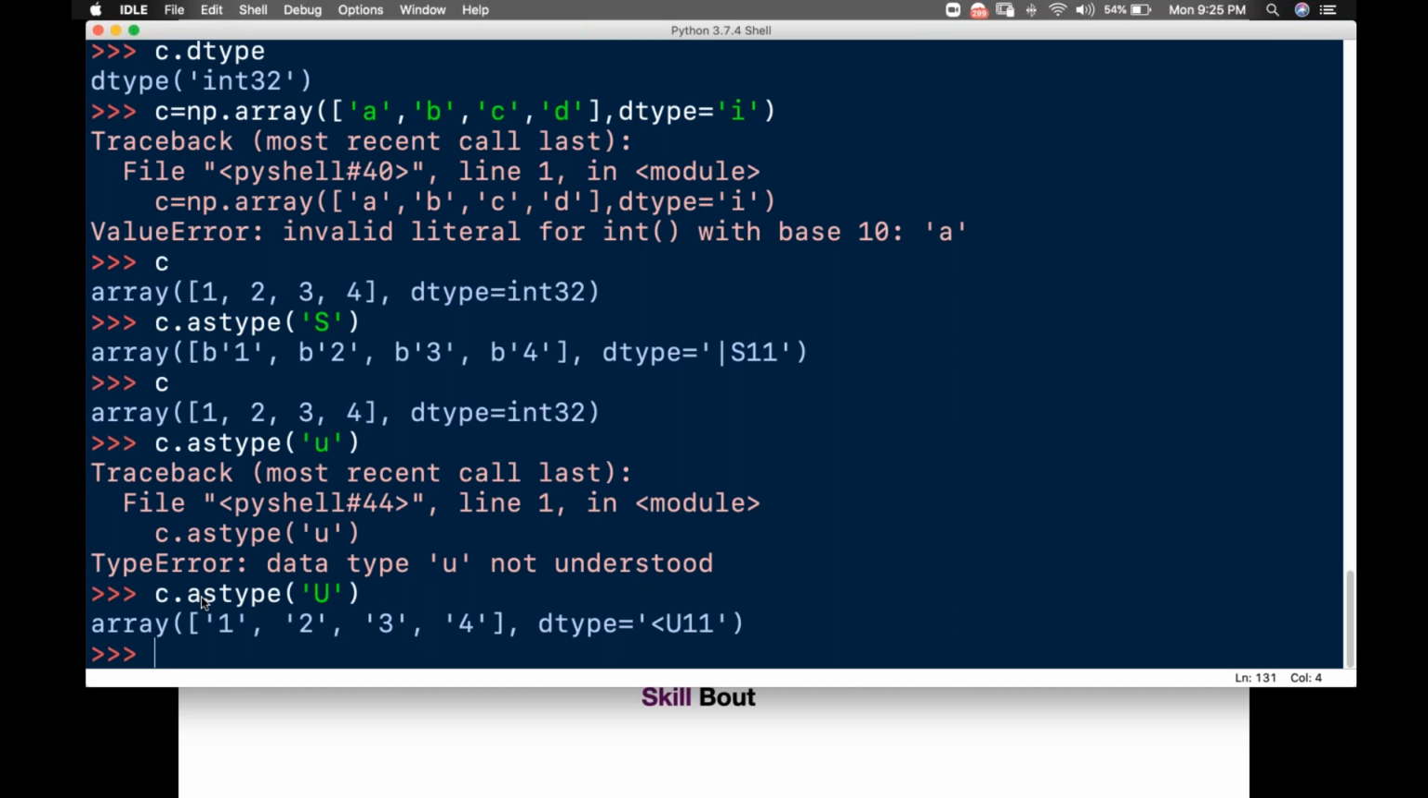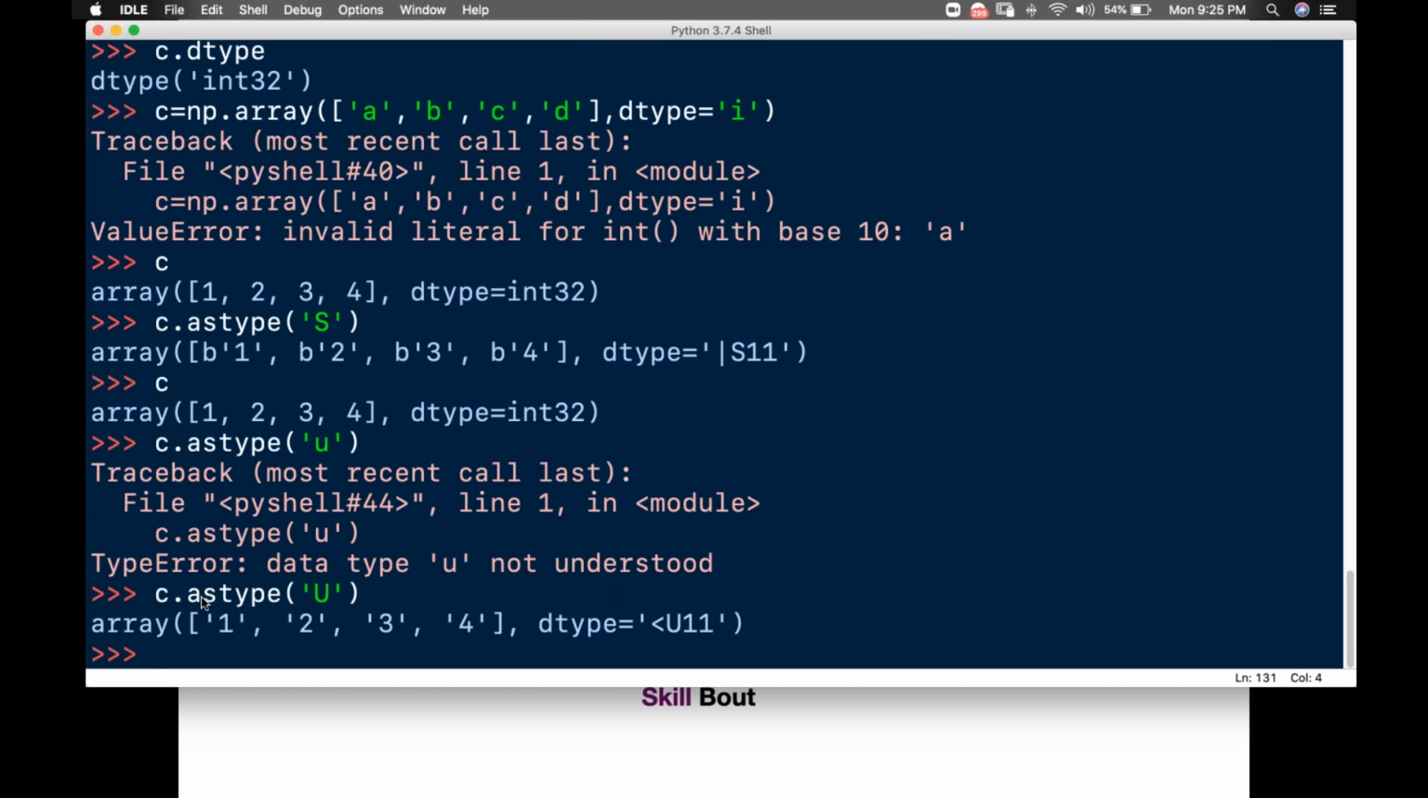The best way to change the data type of an existing array, you can write it down, is to make a copy of the array with the astype method. You can change the data type of an existing array by using astype.